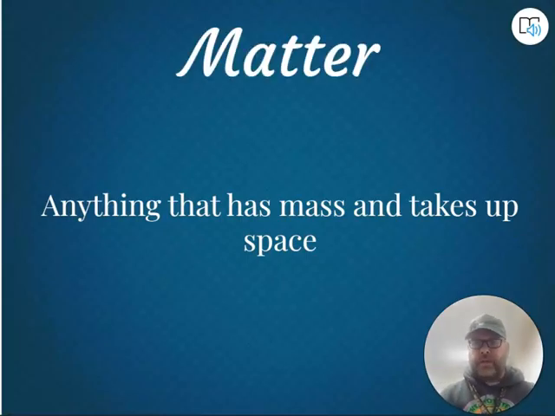Not going to spend long on these first definitions. They will be on the quiz when we have the quiz on these vocabulary words, but it is just something that you're going to need to know when you're actually taking the test. Matter is anything that has mass and takes up space, and we have learned throughout this week that solids, liquids, and gas are all three states of matter because they all have mass and they all take up space.